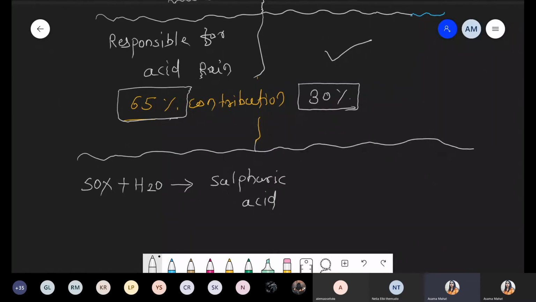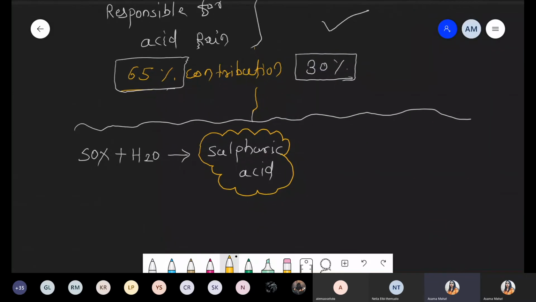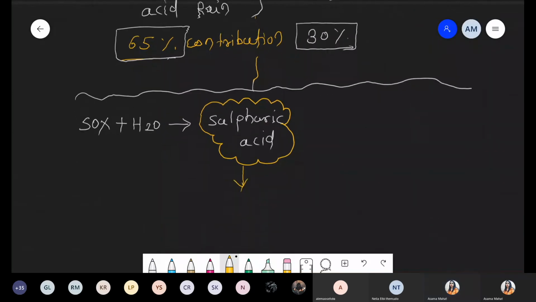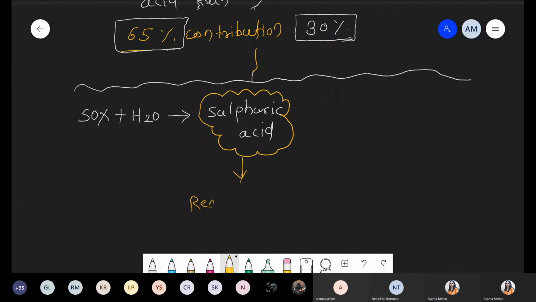Now once this sulfuric acid is formed, the sulfuric acid reacts with the marble, because the Taj Mahal is made entirely of marble, right?